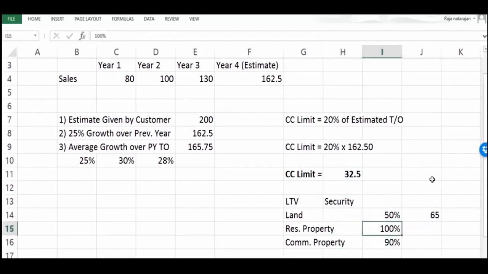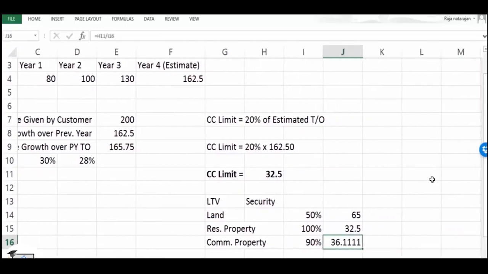If he is giving a residential property, then 32.5 by 100%, it's sufficient if he's giving 32.5 million worth of residential property. If it is a commercial property, then it's going to be 32.5 divided by 90%, then he should give 36.11 million worth of property. So here, if he has properties for these values, then he is safe.